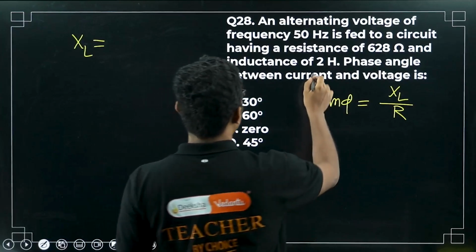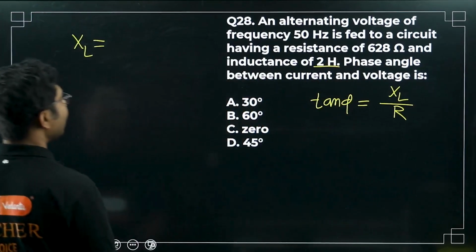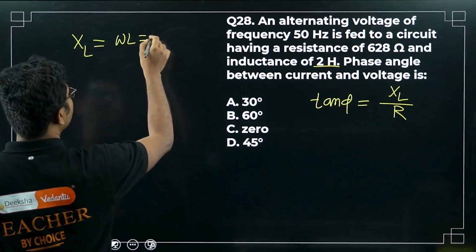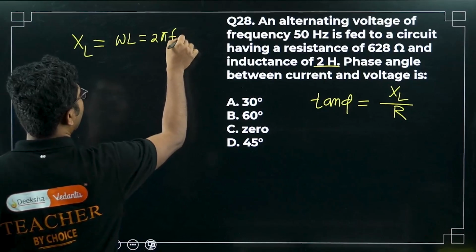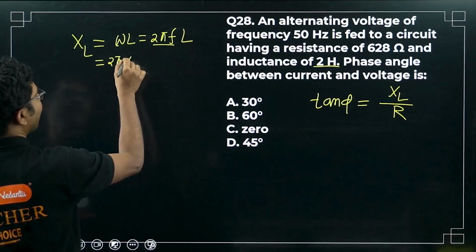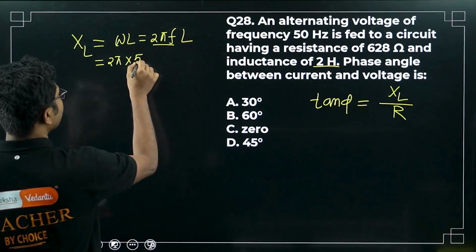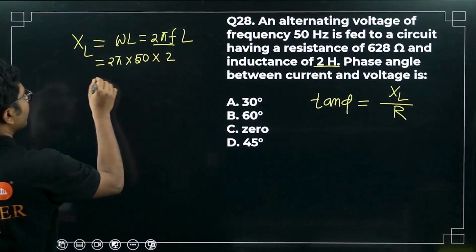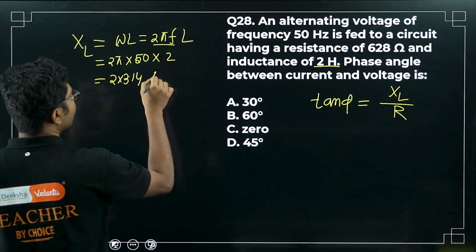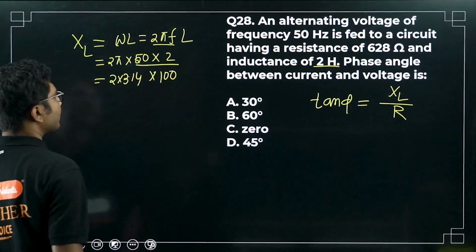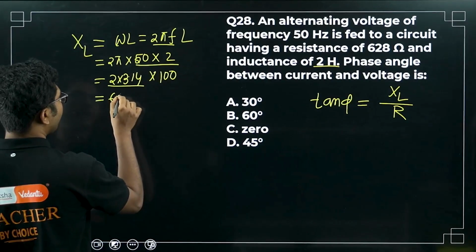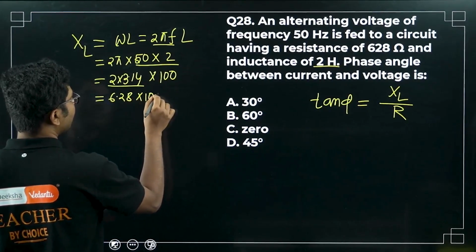So L is inductance, and XL is inductive reactance. L is 2 Henry, and XL is 2 pi FL. Omega is 2 pi F. So F is 50 Hertz, L is 2. So it will be 2 times 3.14 times 100. Right, 50 times 2 is 100, and 2 times 3.14 is 6.28, times 100. So XL is